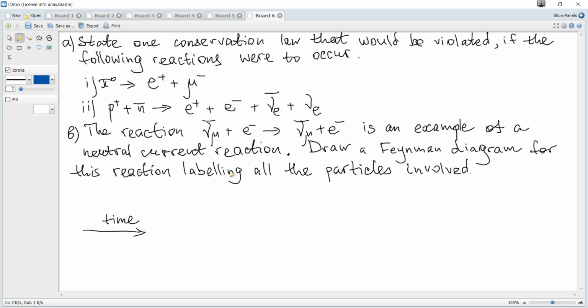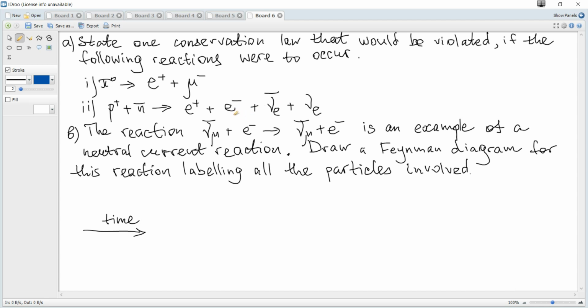State one conservation law that would be violated if the following reactions were to occur. The first reaction: pi zero becomes a positron and a muon. Let's consider charge. We can see that 0 is plus 1 minus 1, which is 0, so charge is conserved.